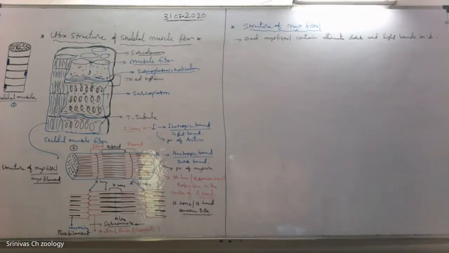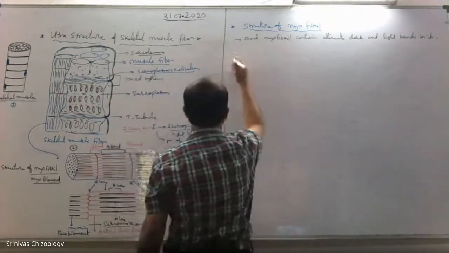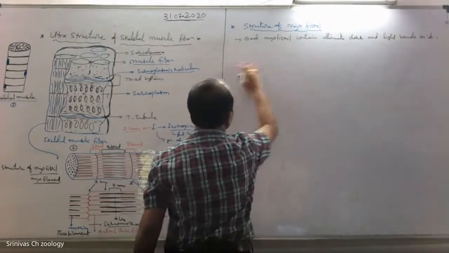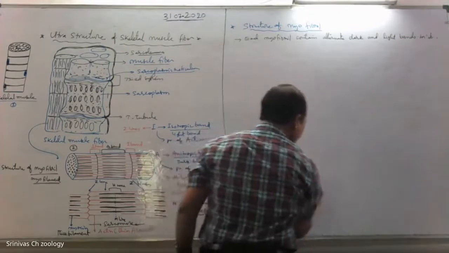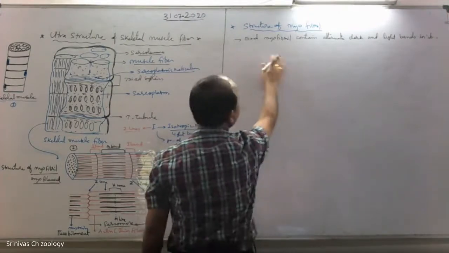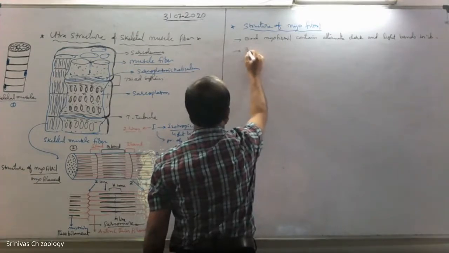A detailed study of the structure of myofibril shows alternate dark and light bands.